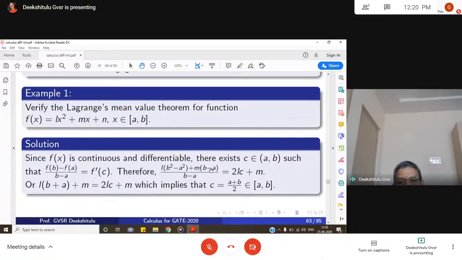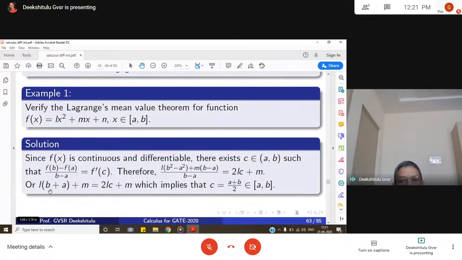So clearly b minus a can be taken out common in the numerator, you can cancel it. Then what we get? L into (b plus a) plus m, or L into b plus m, is equal to f dash c. What is f dash c? F dash of x is 2lx plus m, so at c, f dash c is 2lc plus m.